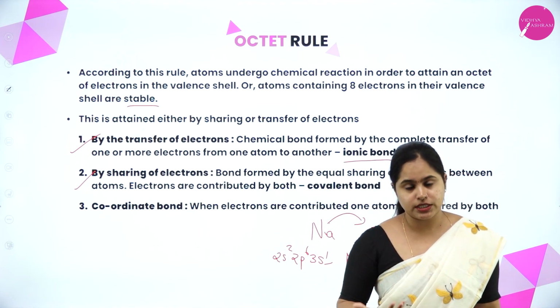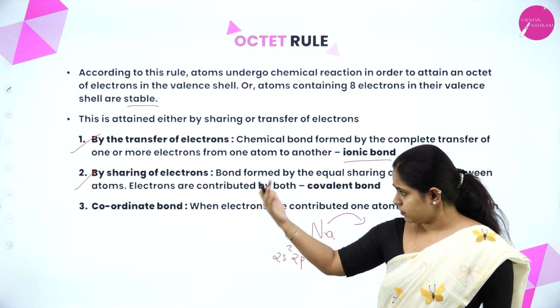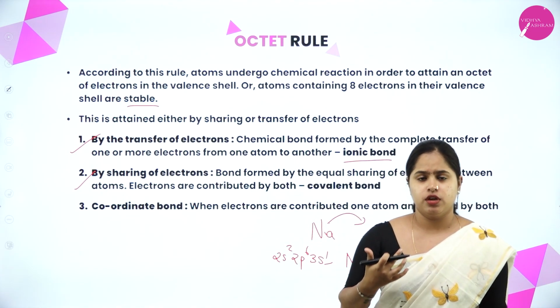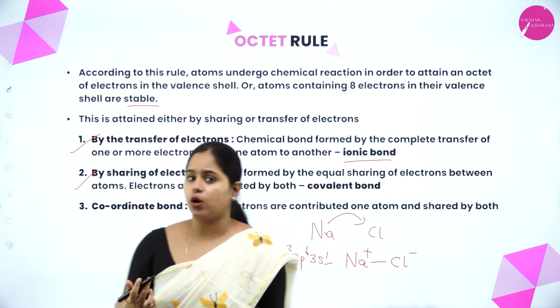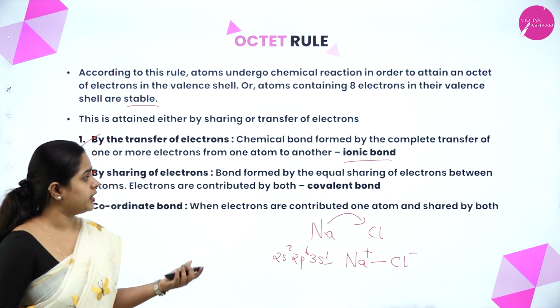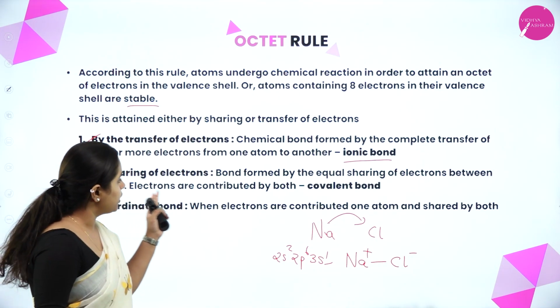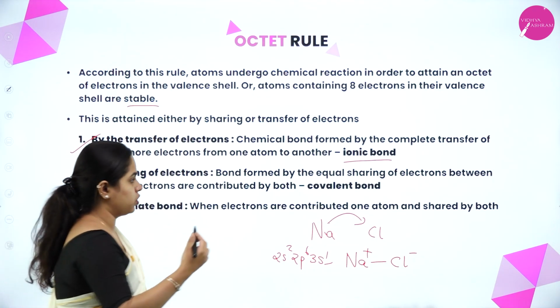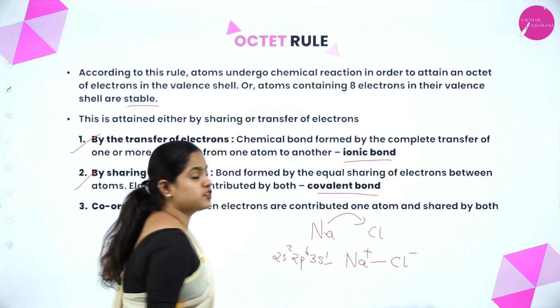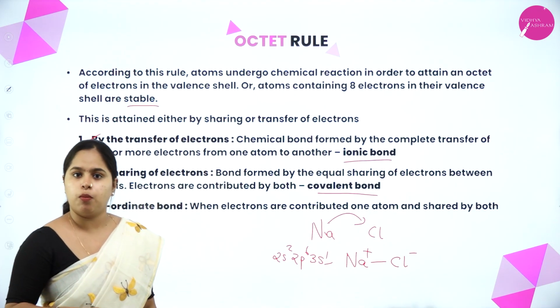Octet can be obtained by the sharing of electrons. So, by sharing of electrons, how does this happen? A bond formed by the equal sharing of electrons between atoms, right? Electrons are contributed by both. Then, what kind of bond is formed? A covalent bond is formed.